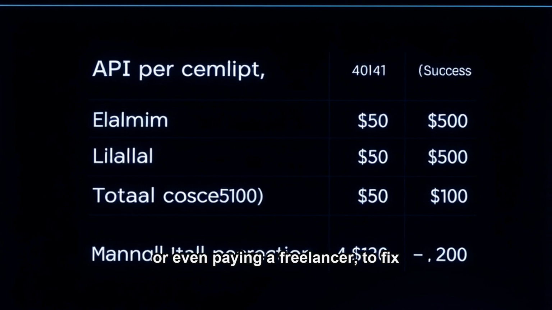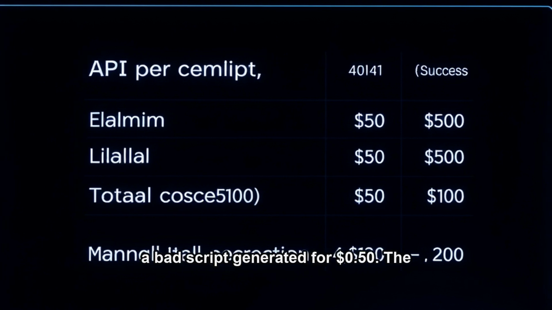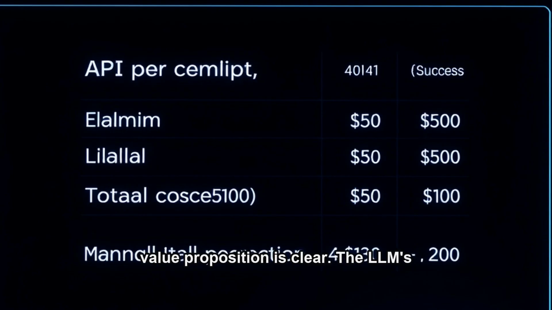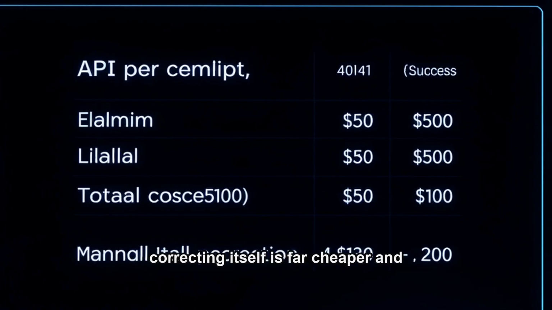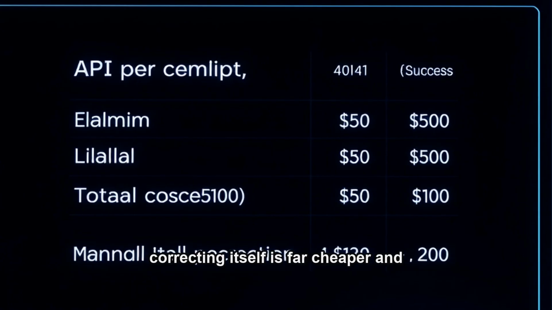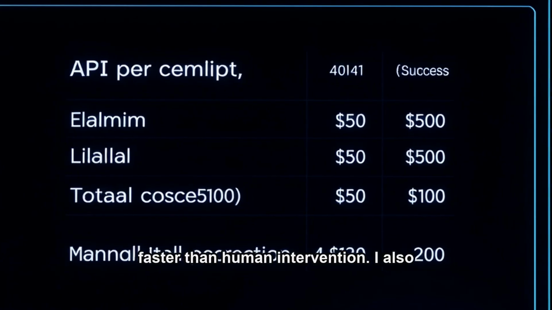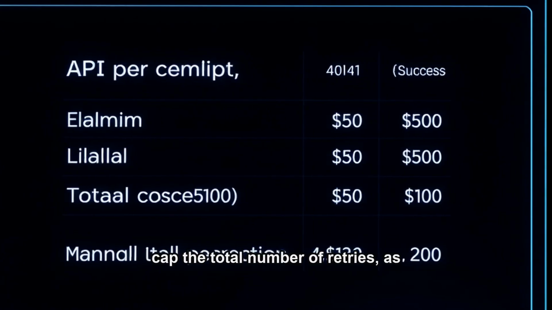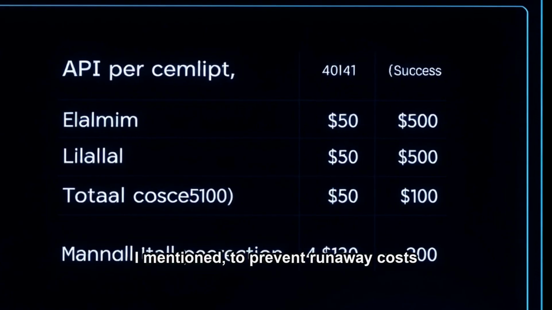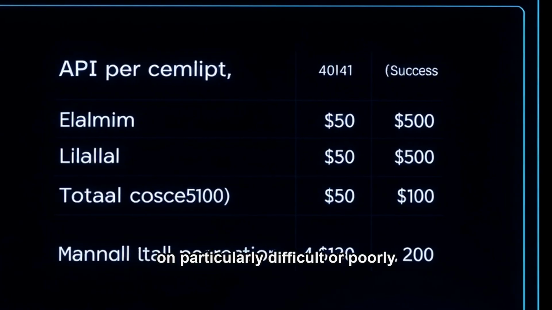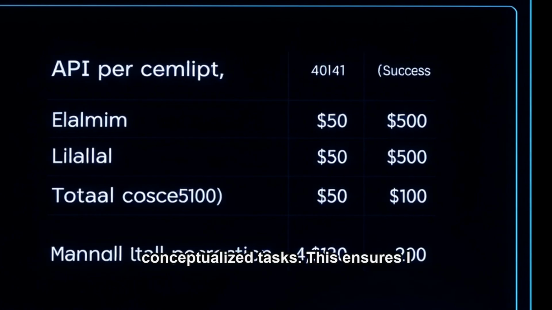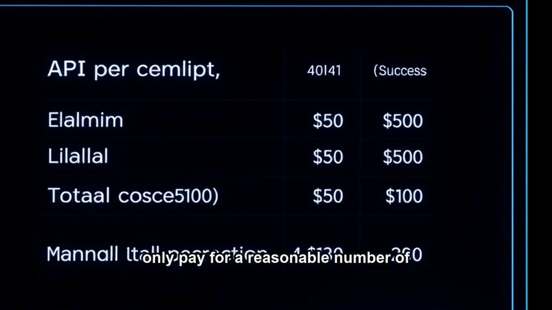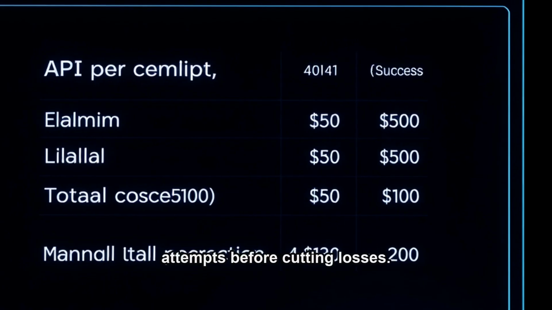Compare that to spending an hour of my own time, or even paying a freelancer to fix a bad script generated for $0.50. The value proposition is clear. The LLM's thought process of evaluating and correcting itself is far cheaper and faster than human intervention. I also cap the total number of retries, as I mentioned, to prevent runaway costs on particularly difficult or poorly conceptualized tasks. This ensures I only pay for a reasonable number of attempts before cutting losses.